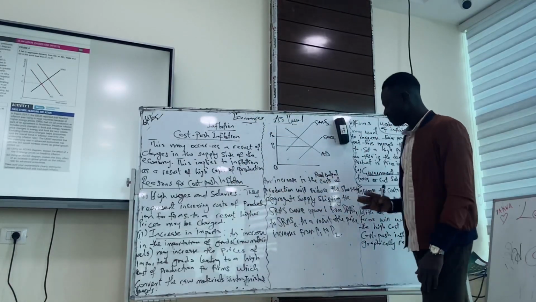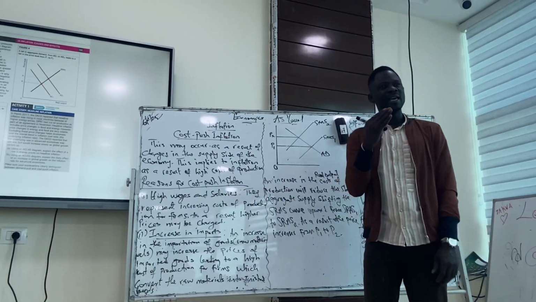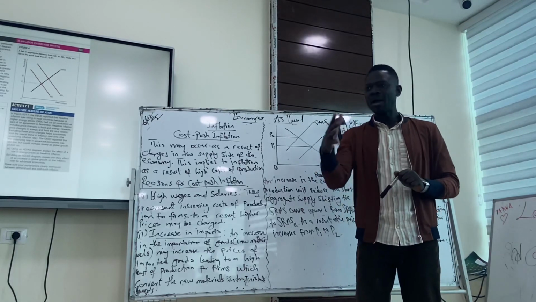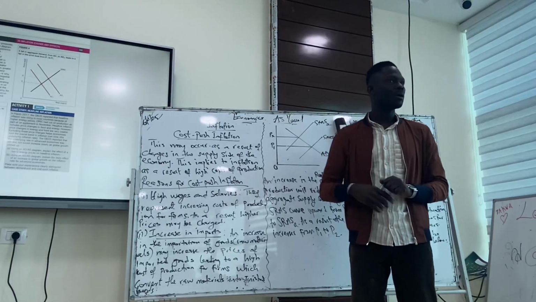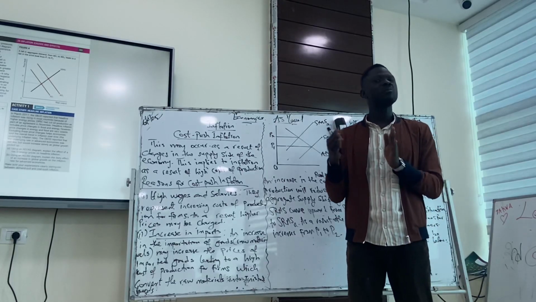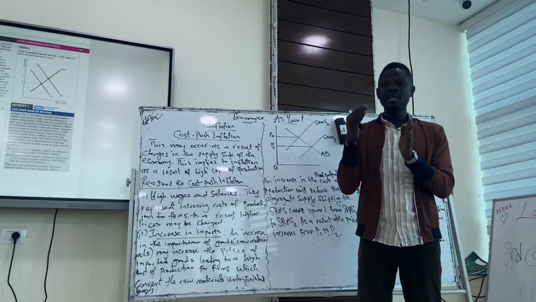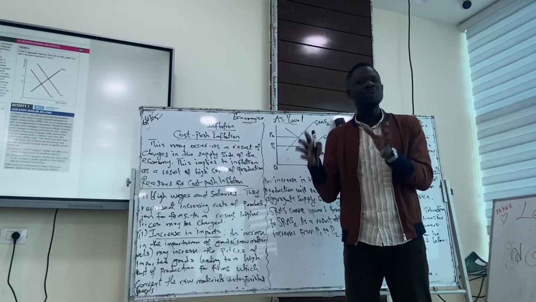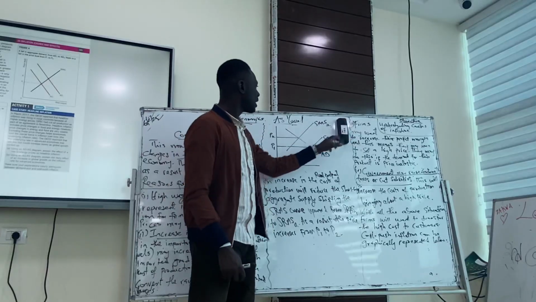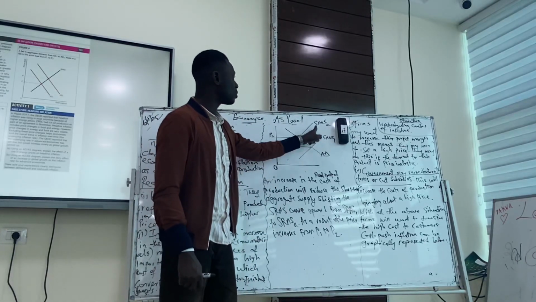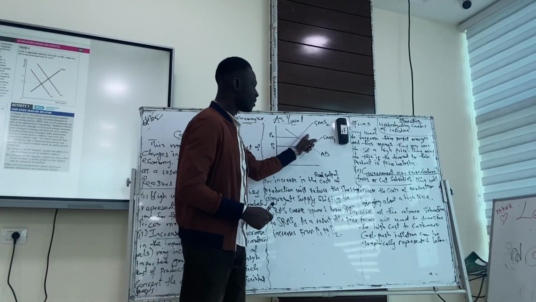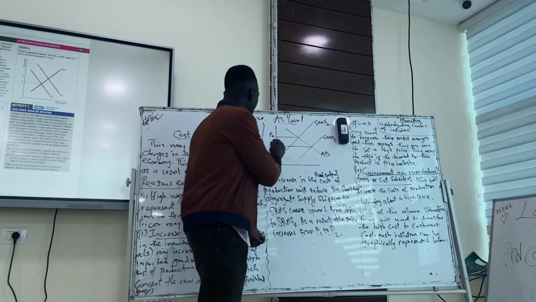So for the graph, as soon as there is a high cost of production, the first thing that happens is the short-run aggregate supply. Firms will not have that incentive to produce more. So the supply curve will shift leftward. Get the point here? A high cost of production in the short run will reduce the quantity supplied in the market. So that's why we have the graph this way. The short-run aggregate supply curve will shift leftward from SRAS1 to SRAS2. So this represents a gap in the market. And this gap, contraction in the market, will bring about a higher price.